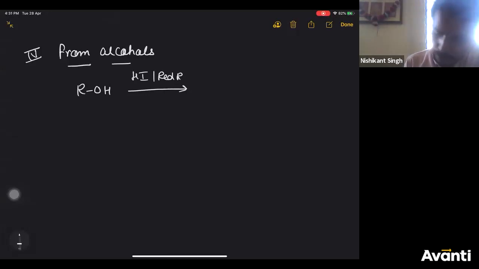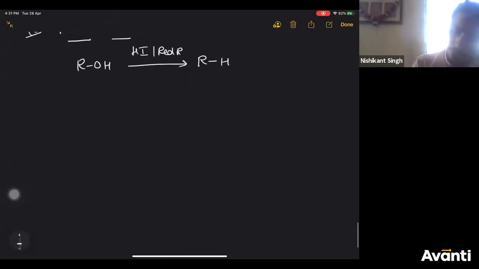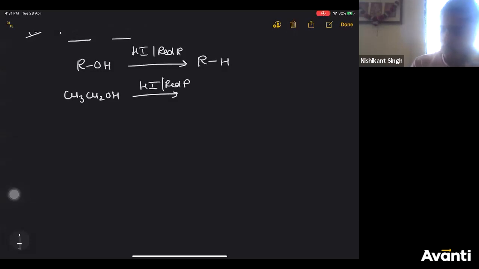You'll get RH, right? Very, very important. For example, if you take ethanol in HI and red phosphorus, you'll get ethane. For oxidation reduction reactions, mechanisms are not that important, so we are not going into details of mechanisms here, right?